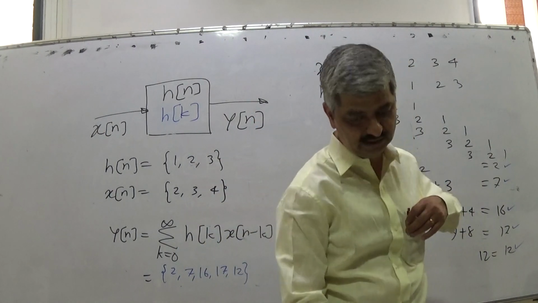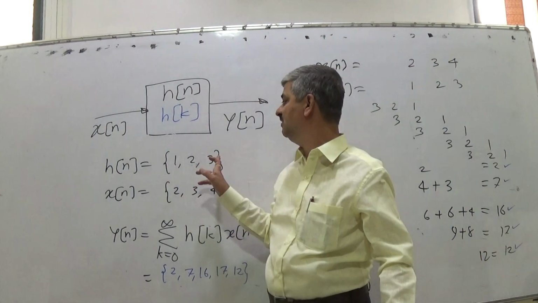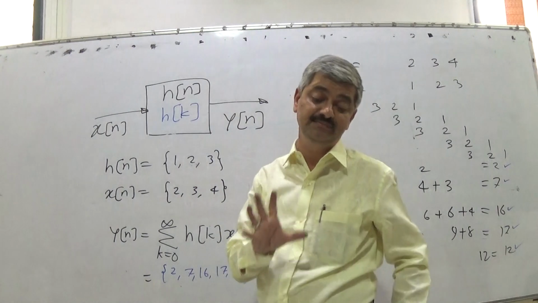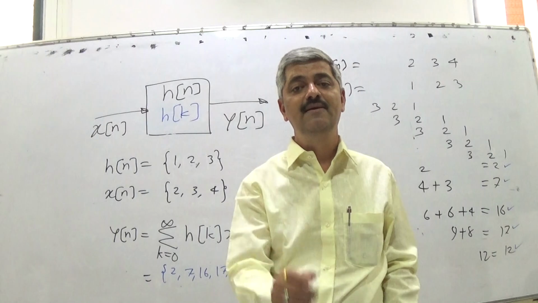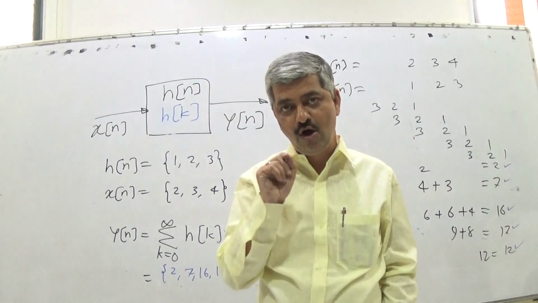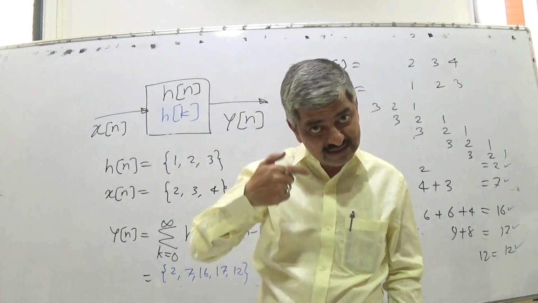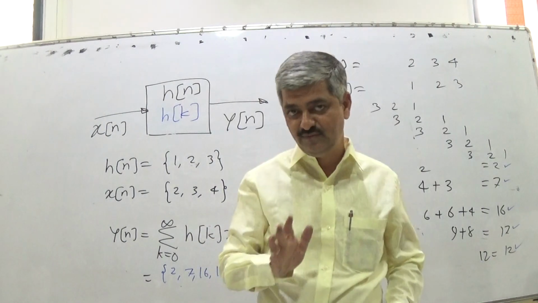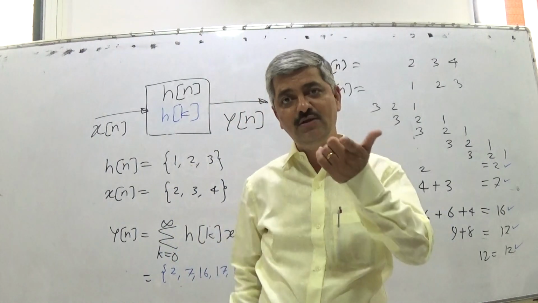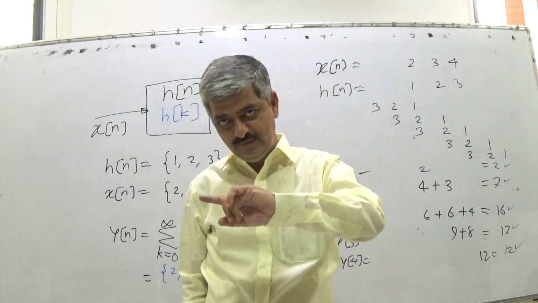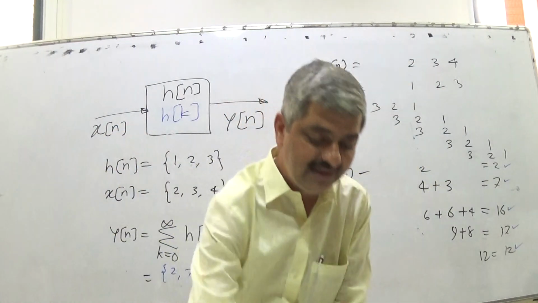So the system sequence is nothing but the weights of the inputs received k samples ago. I hope the idea is somewhat clear. If you know the system sequence and the input sequence, you can find the output sequence. Is it clear now?